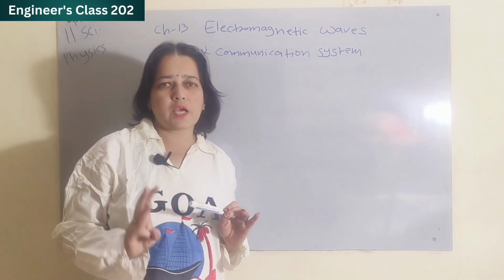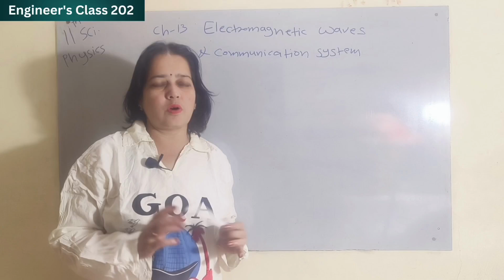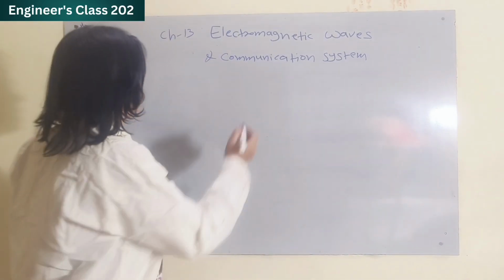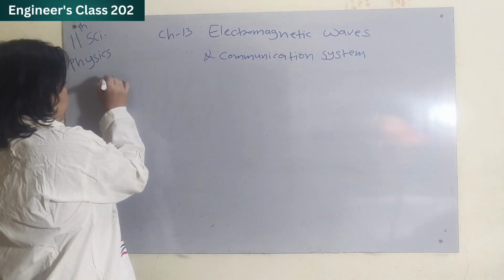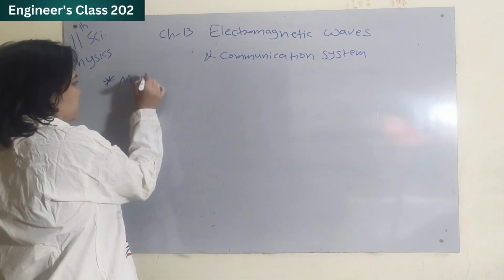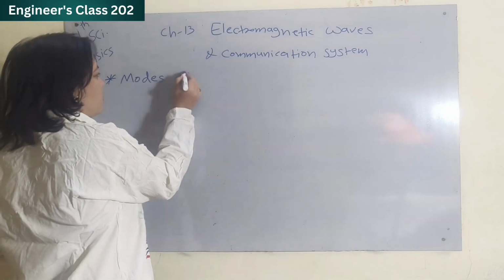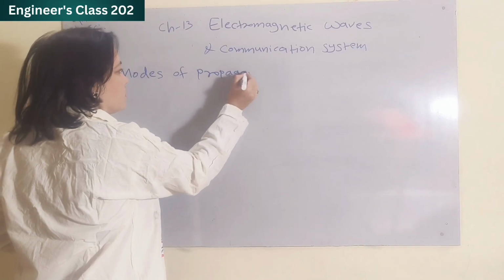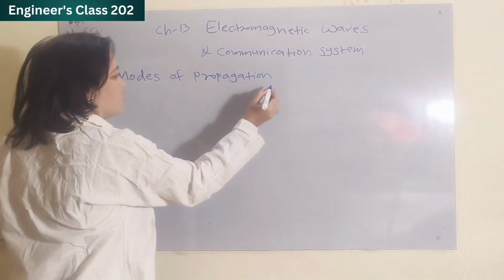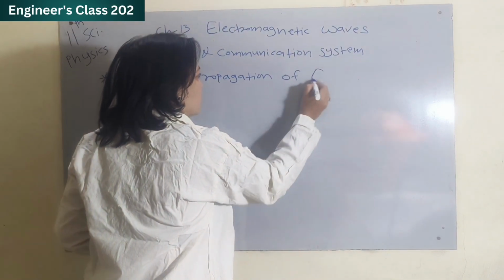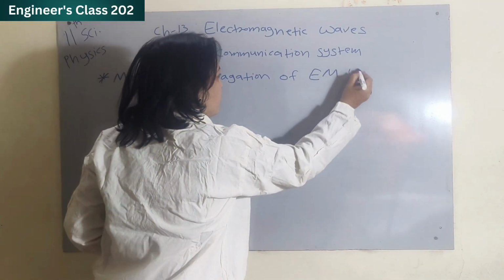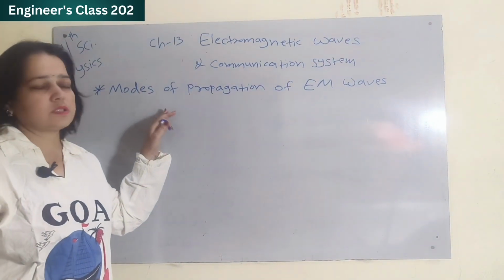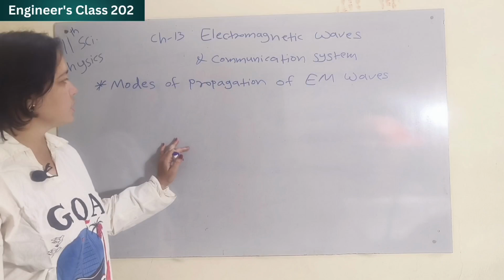There are three types of modes of propagation of electromagnetic EM waves.